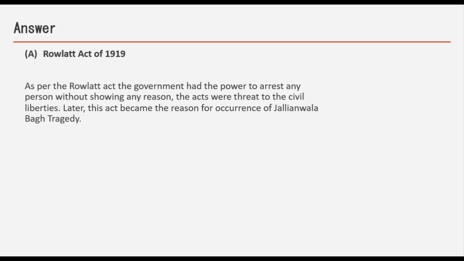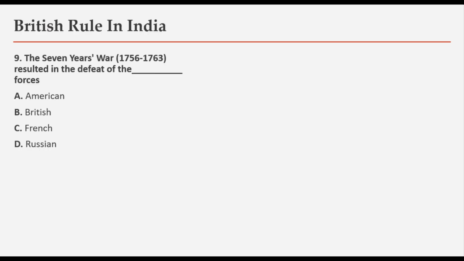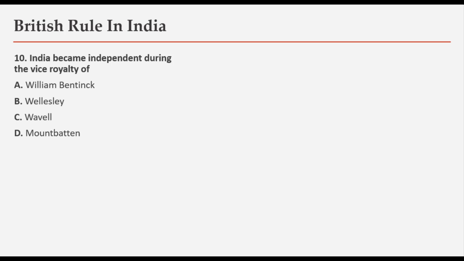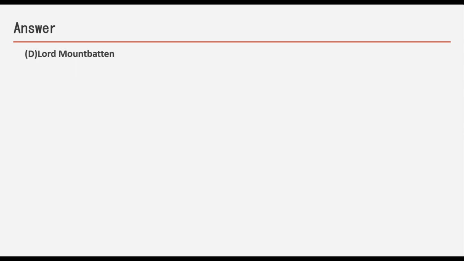So moving on to the next question. The 7 Years' War 1756 to 1763 resulted in the defeat of blank forces. Options are American, British, French or Russian, and the answer is French. Next question. India became independent during the viceroyalty of options are William Bentinck, Wellesley, Wavell or Mountbatten, and the answer is Lord Mountbatten.